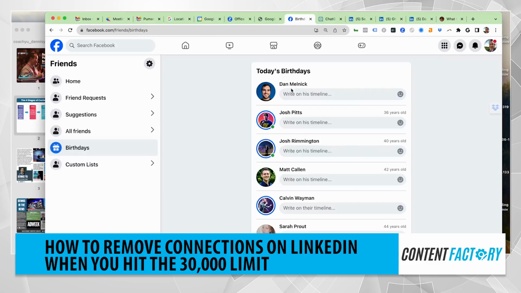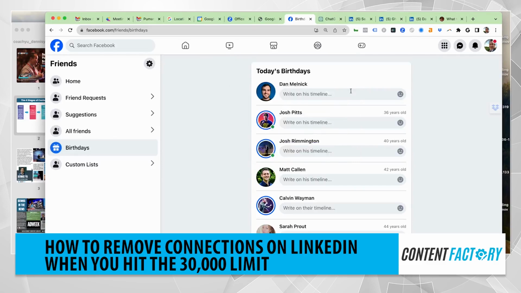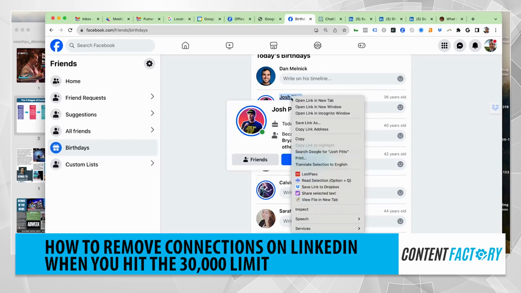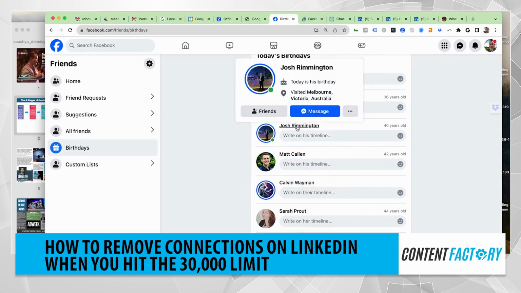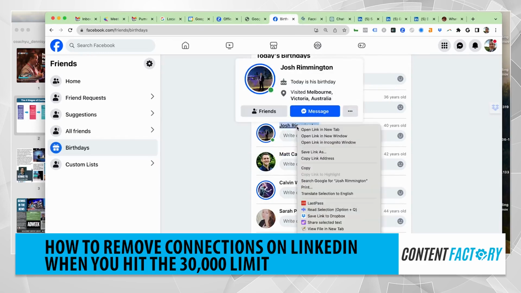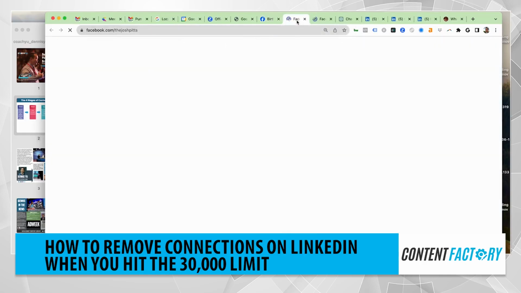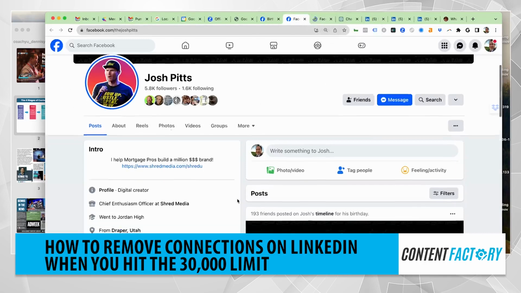So the ones they show first are usually ones that are higher powered. If they have a blue check, I'll probably still keep them, even though I know you can buy a blue check. This guy has some good connections in common. This one says became friends with 16 people. That doesn't mean that we have 16 mutual friends, so we'll see. To do this, you kind of have to know who these folks are. So if you have an executive assistant who knows your network, they're not just going to randomly unfriend a family member or someone who's important to you.